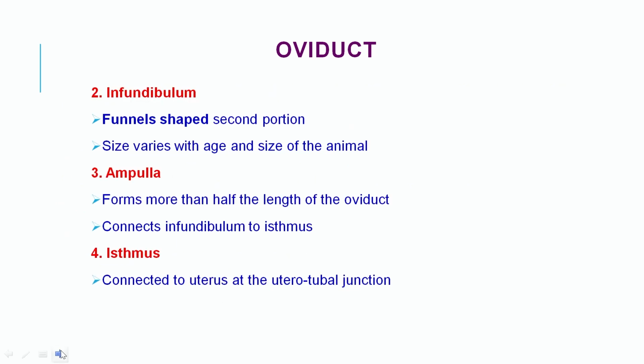Infundibulum: it is the funnel-shaped second portion of the oviduct. Its size varies with the age and the size of the animal. The ampulla forms more than half the length of the oviduct and connects the infundibulum to the isthmus. The isthmus connects to the uterus at the uterotubal junction.